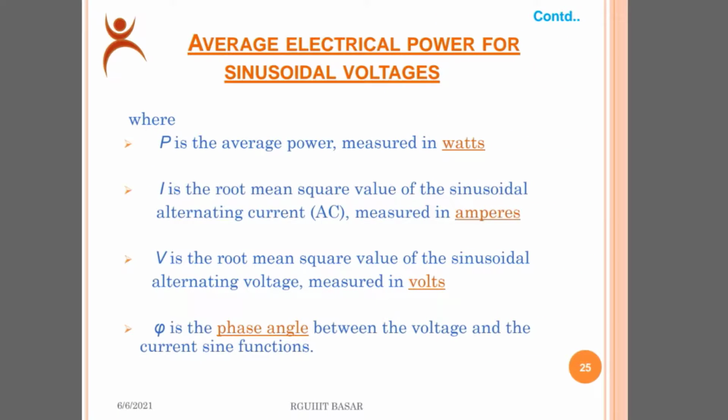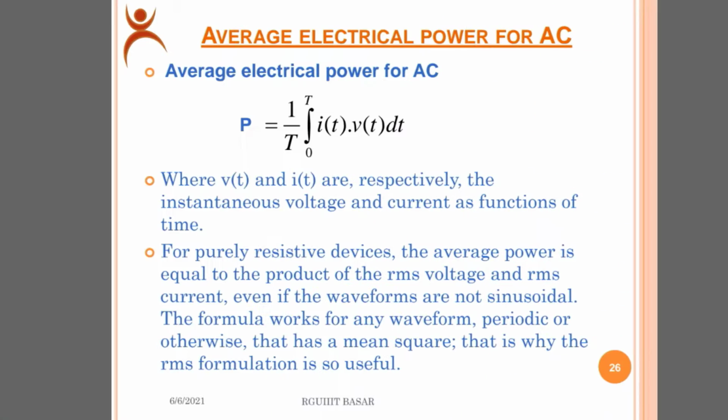Then go to understand average electrical power for sinusoidal voltages. Here P is the average power measured in watts. I is the root mean square value of the sinusoidal alternating current, which is AC, measured in amperes. V is the root mean square value of the sinusoidal alternating voltage measured in volts. Phi is the phase angle between the voltage and the current sine functions. Then go to another slide.